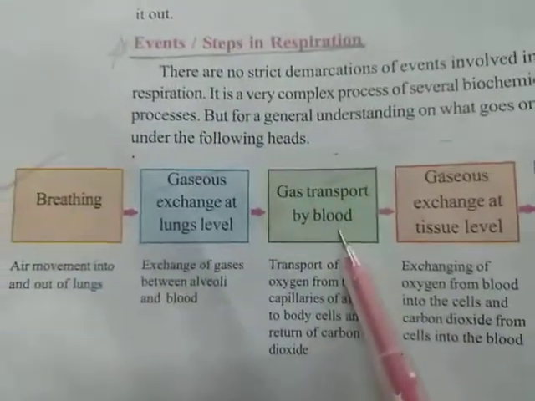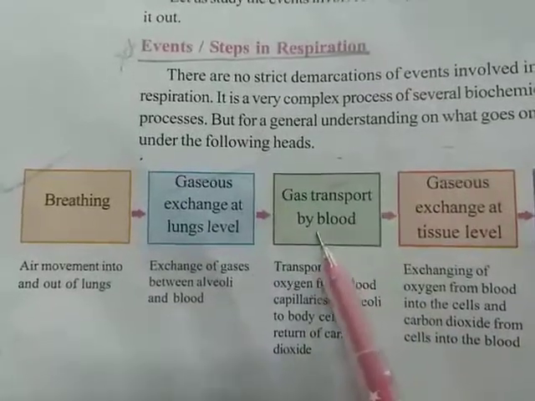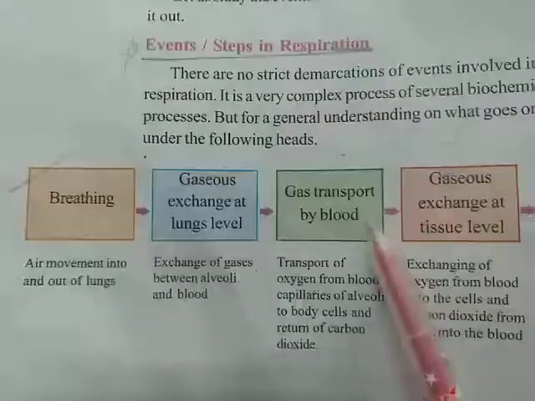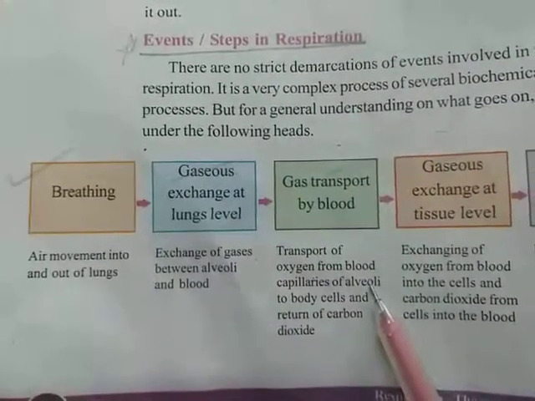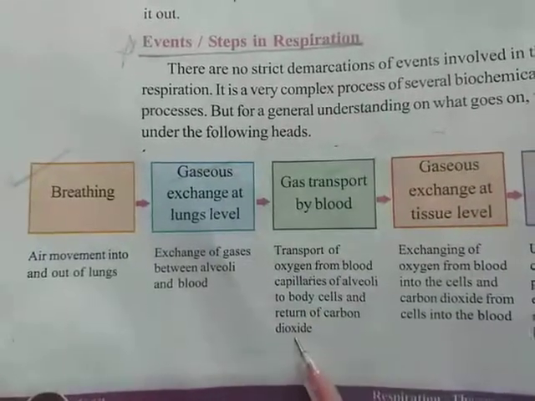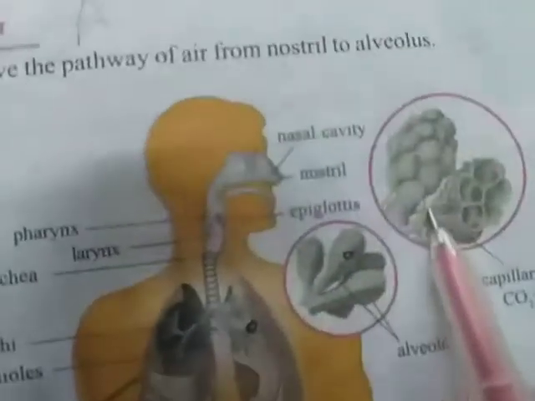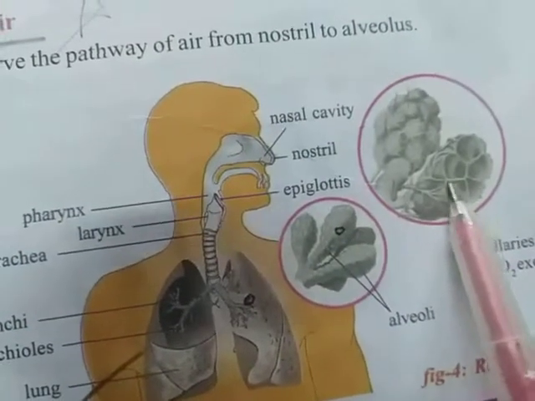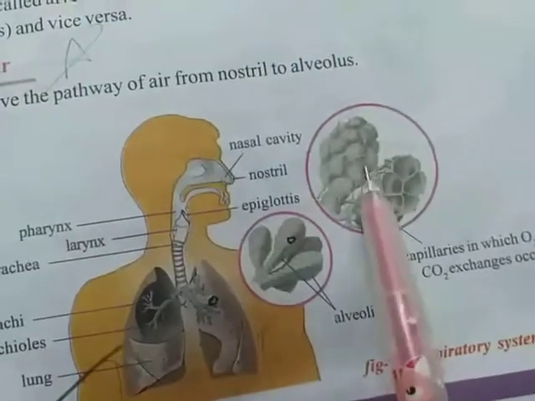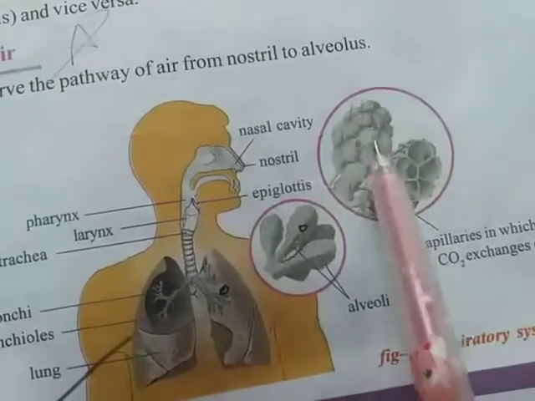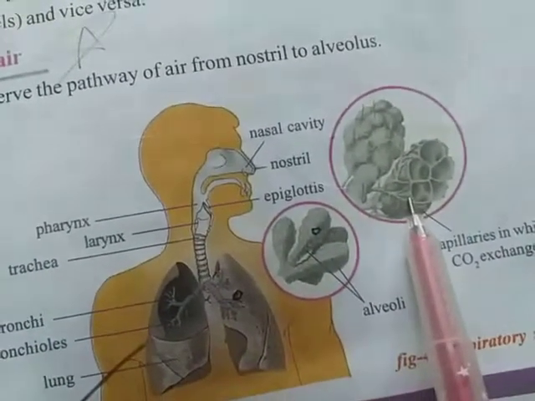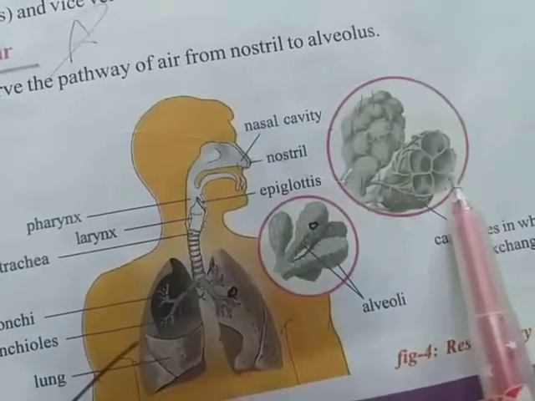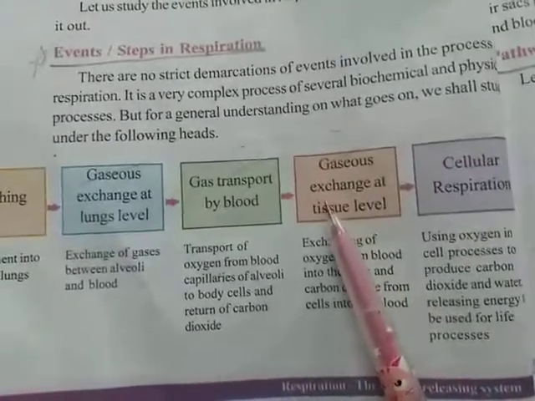Okay, let us see step 3, gases transport by blood. Whenever oxygen enters into the alveoli, then what will happen? Transport of oxygen from blood capillaries of alveoli to body cells, and return of carbon dioxide. If you observe these alveoli, they are covered by capillaries. These fiber-like extensions are called capillaries. These capillaries take oxygen, and at the same time release carbon dioxide into alveoli. So this is step 3.